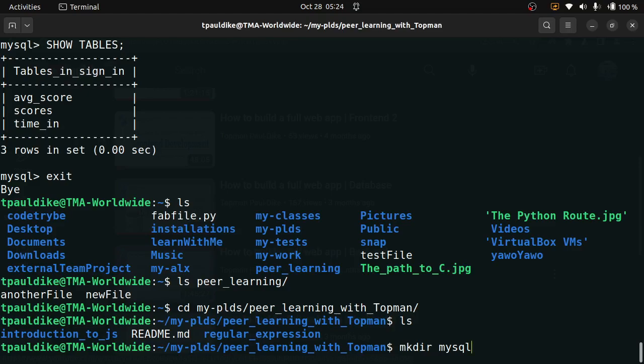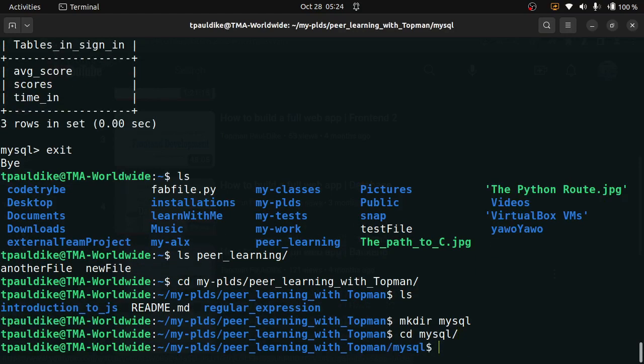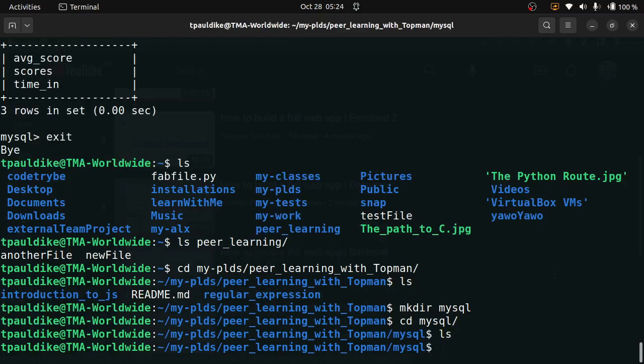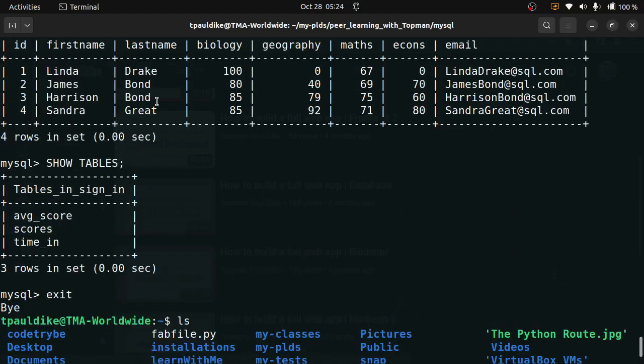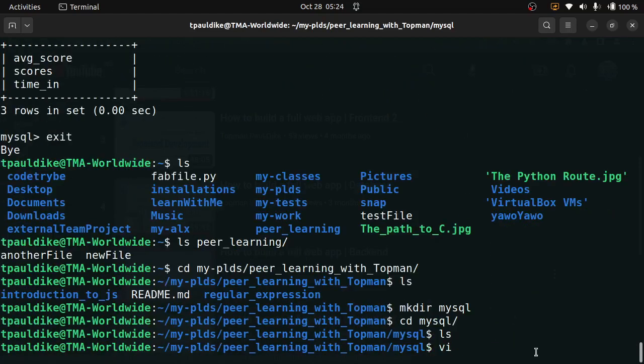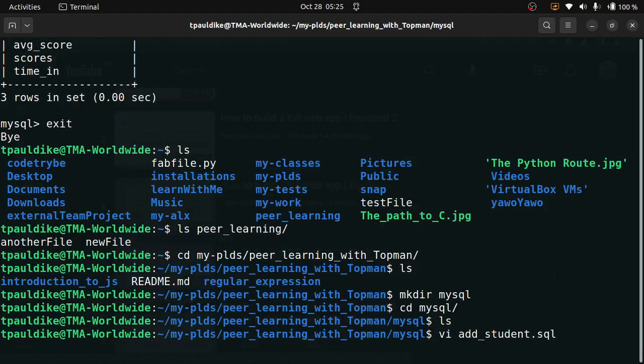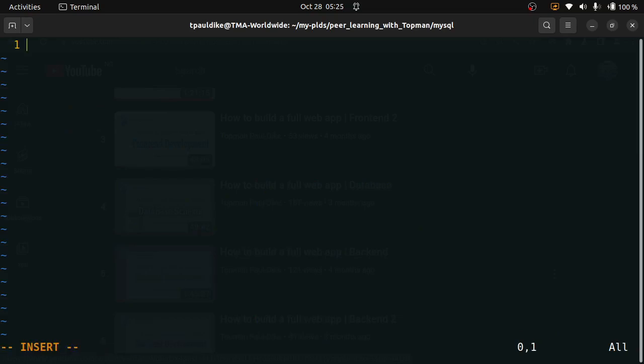Okay, fine. Let's go into that directory. All right, now let's write a script that will add to that table. So vi, let me see, first name, last name, biology, geography, maths, and you can leave email as null. So let's say add student. To make it a MySQL script, just say add student.sql.